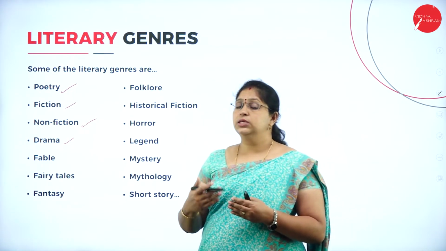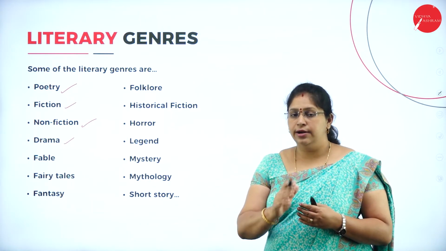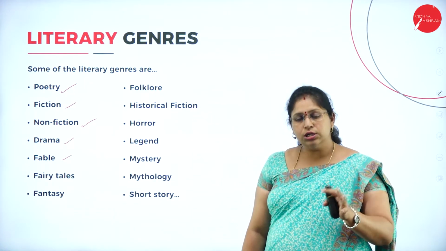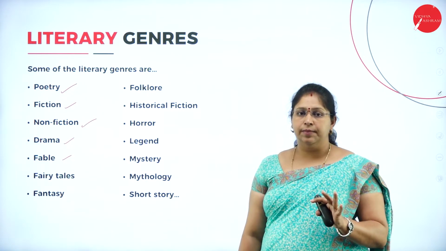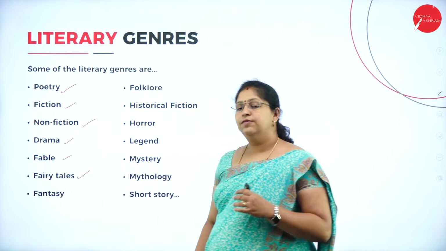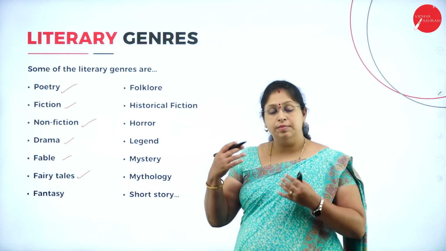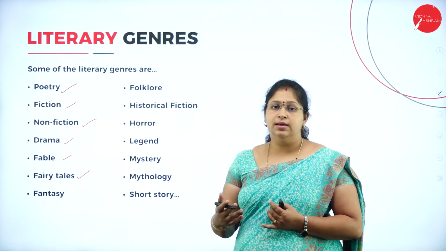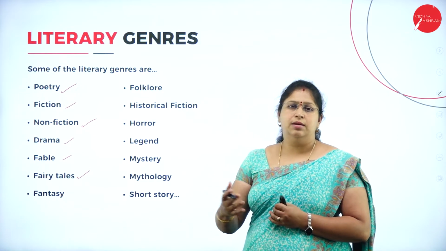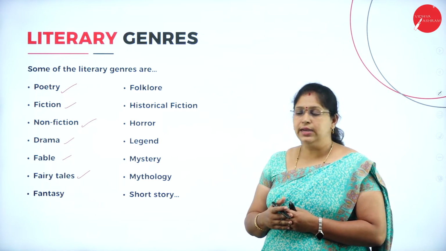So this year for your syllabus you have Julius Caesar, which is a drama. Then fable. What are fables? These are short stories with some moral in them. These are called fables. Then fairy tales. Fairy tales are imaginary stories of some imaginary things and living beings. Usually these are written for children, like Fairyland, Wonderland of Alice, all these are fairy tales.